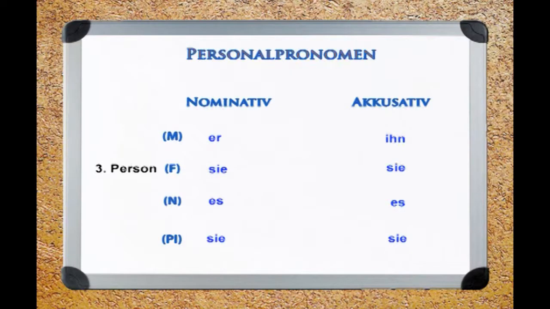If you remember, we did the conversion of pronouns in third person, that is er in nominative to ihn in accusative, sie remains sie and es remains es both in nominative and accusative. Also you learnt that the plural pronoun sie in third person does not undergo any transformation and remains sie in accusative also.